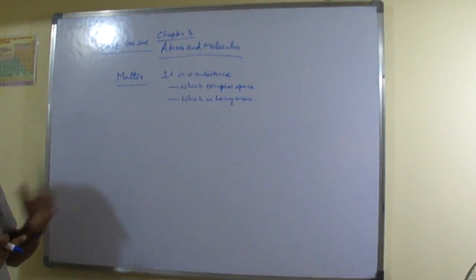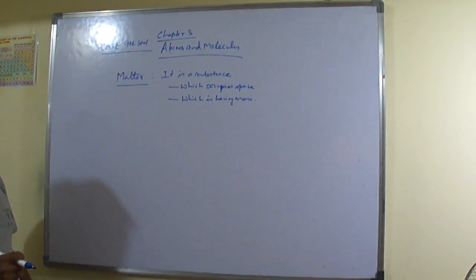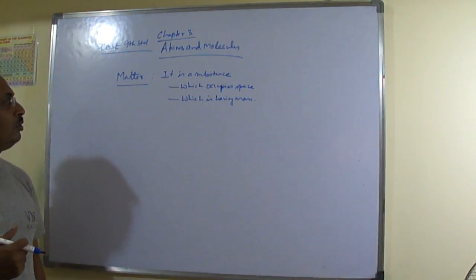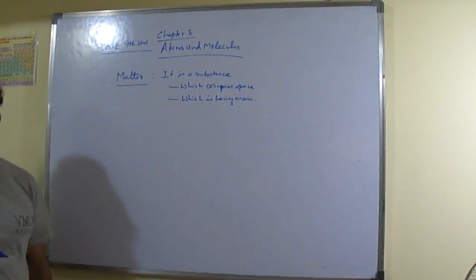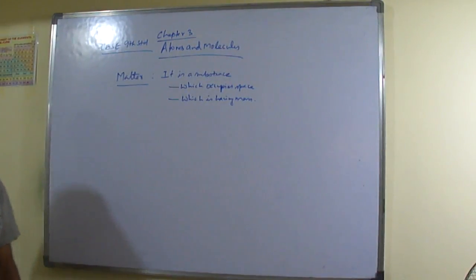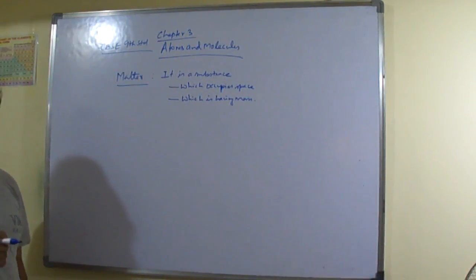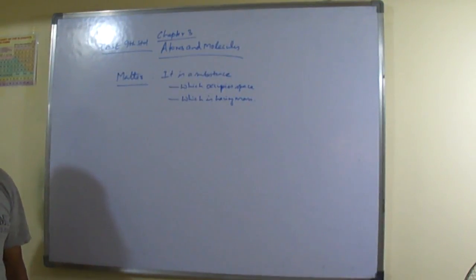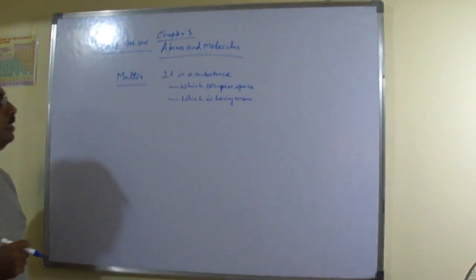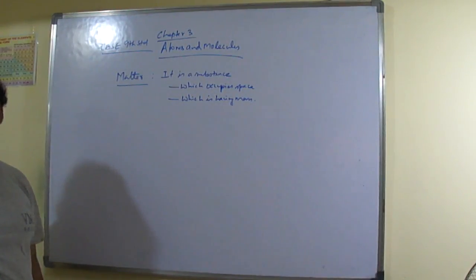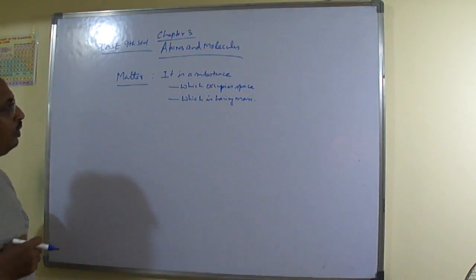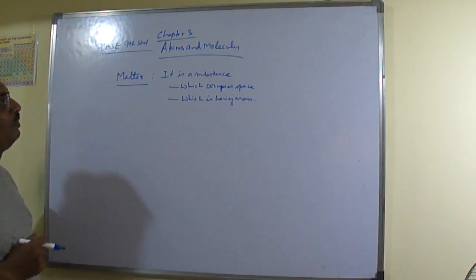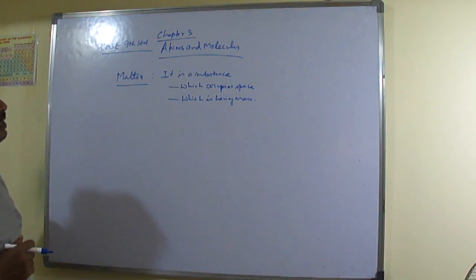So we discussed about matter and whether a pure substance or a mixture is there. Different types of pure substances were there: element and compound. Then we discussed mixtures. Mixture was of two types: heterogeneous and homogeneous mixture. We discussed suspension, colloidal solutions, and how the concentration of a solution can be found. So today we will start our chapter called atoms and molecules.